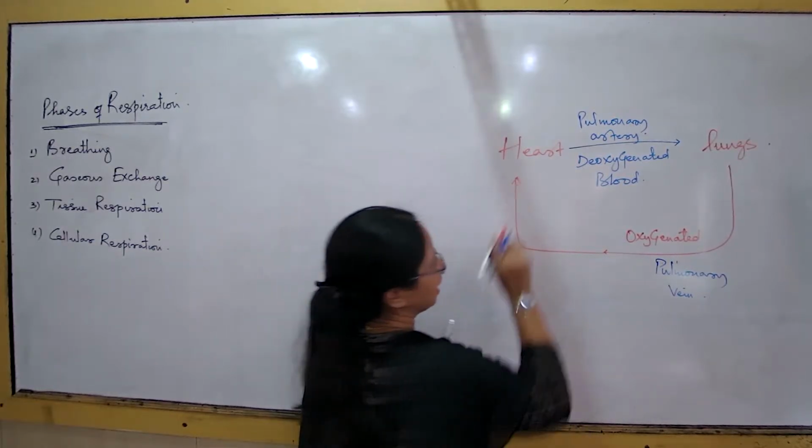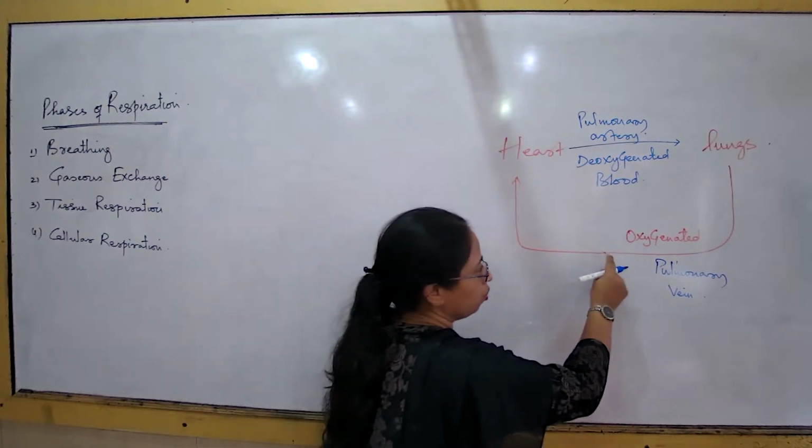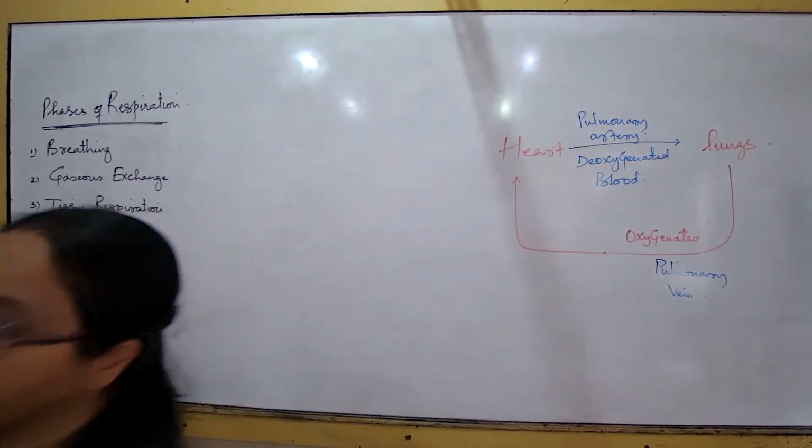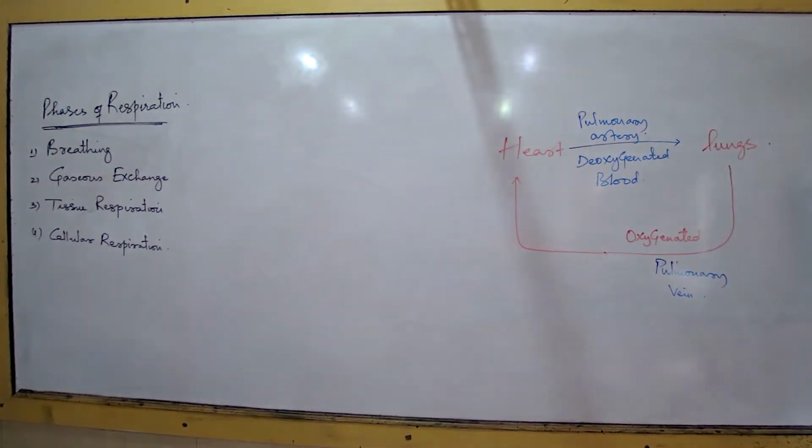I'll explain all these things later. Right now, remember only the two major vessels and the type of blood. First, remember the blood supply to the lungs from the heart: with the help of which vessels and what type of blood.